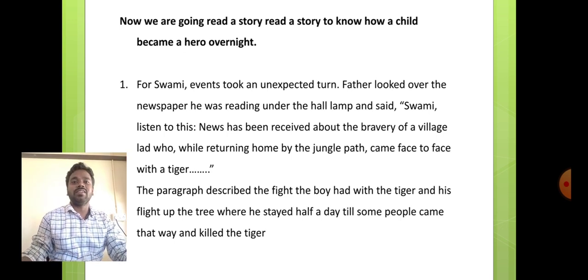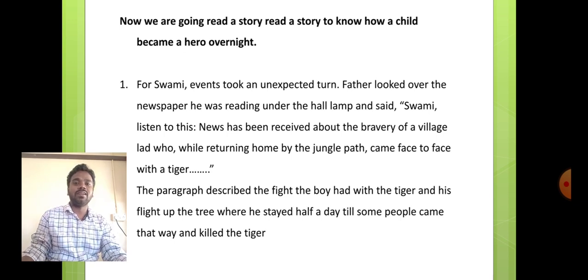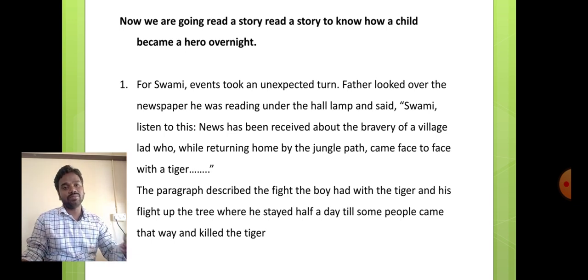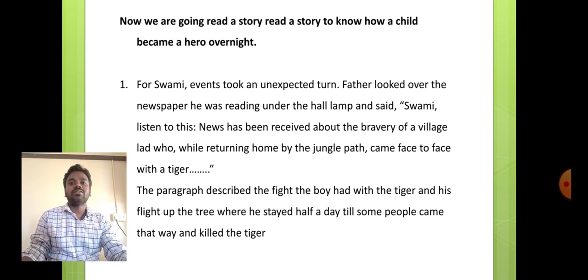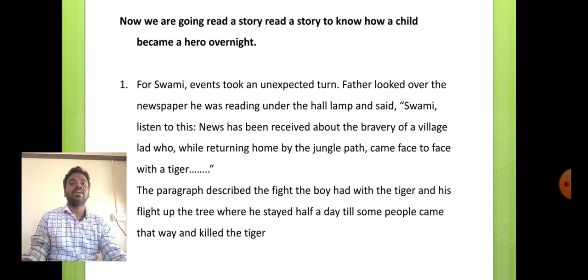So what is that incident? The boy, while returning home by the jungle path, came face to face with a tiger. So he had to face the tiger because he was returning by a jungle path, a forest path. So here the paragraph described the fight the boy had with the tiger and his flight up the tree where he stayed half a day till some people came that way and killed the tiger.